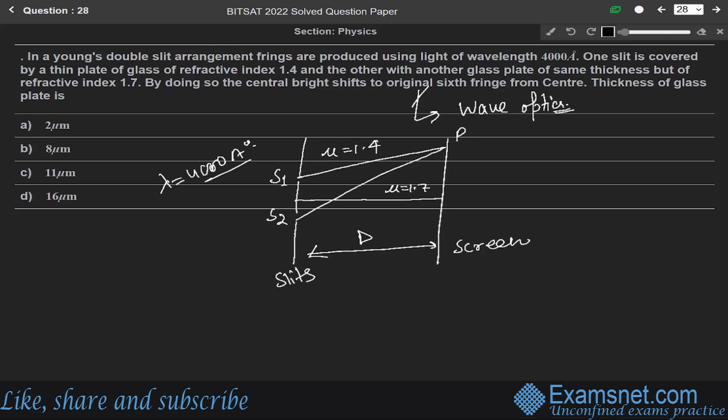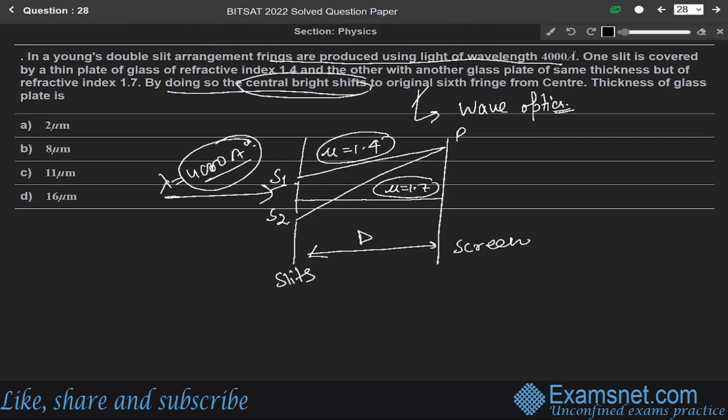According to the question, fringes are produced using light of wavelength 4000 angstrom. One slit is covered by a thin plate of glass of refractive index 1.4 and the other of refractive index 1.7. By doing this, the central bright fringe shifts to the original sixth fringe from the center. Let us say this one is the center, and due to covering slits S1 and S2 with plates, the central bright fringe shifts to the sixth bright fringe. So we have to find the thickness of the glass plate.